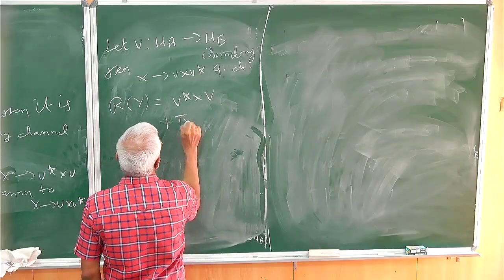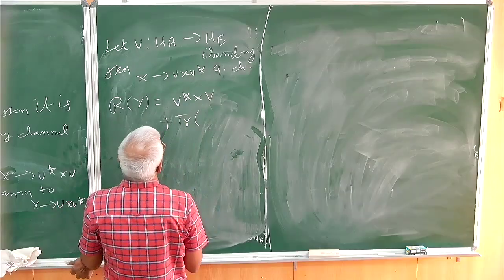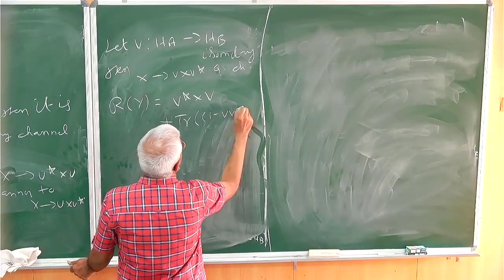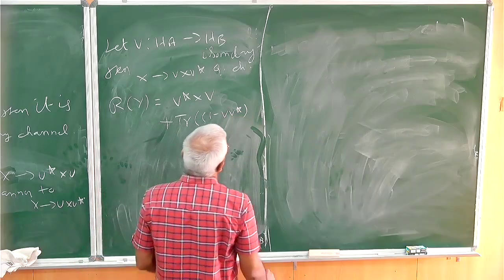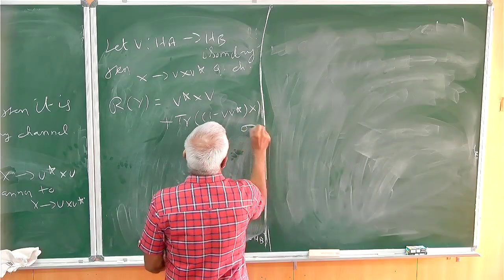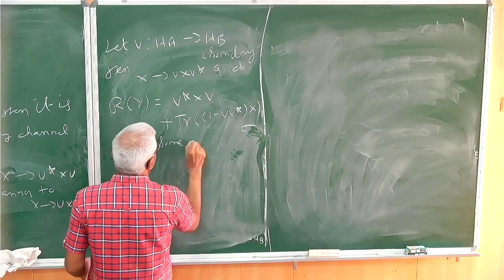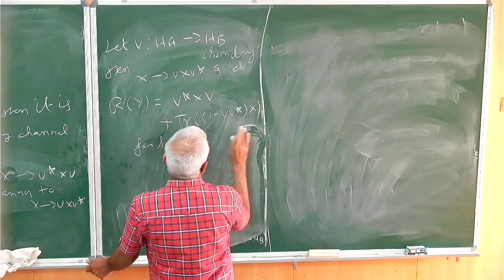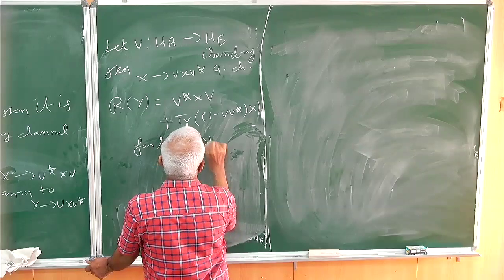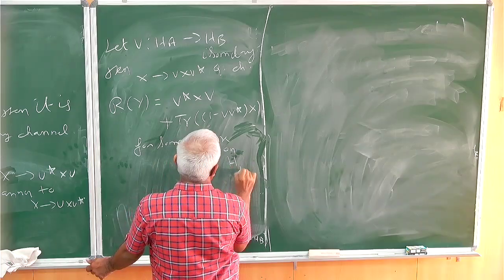So we add the following: trace of (1 minus V V star) times Y, times sigma, for some state sigma on HA, right?